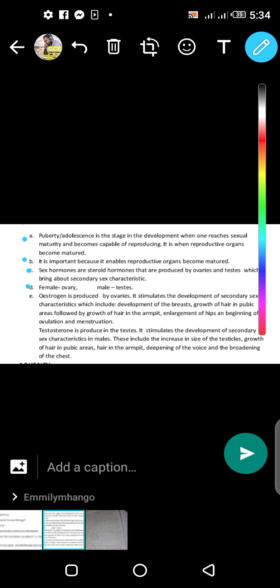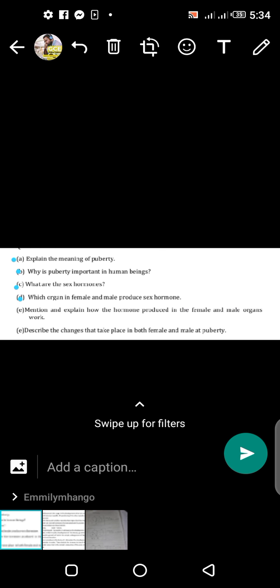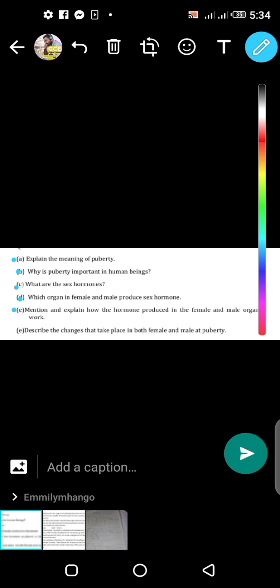So now dealing with question E. Have you seen question E? There are two E's here, so this is one and the same question. So I'll rub the E that is down. There's an E here and there's another E here, so it's the same question. Don't get confused. They answered it as one.